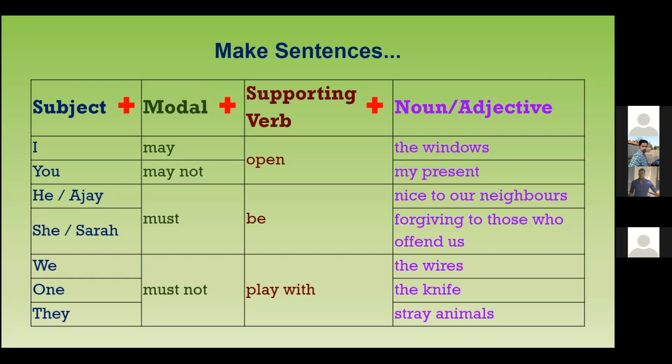Yes, neighbors are people who stay next to us. Right, next to you. Ajay must be nice to our neighbors.